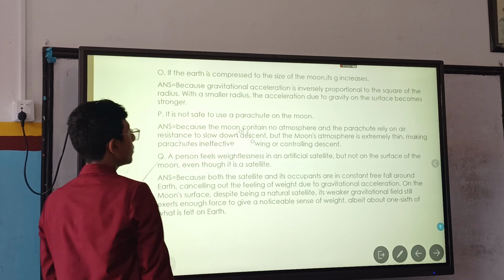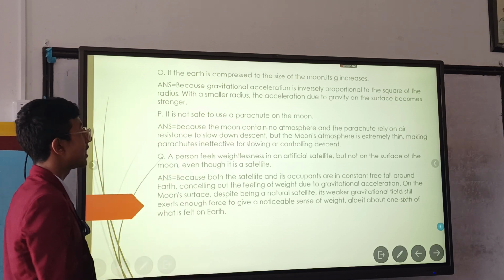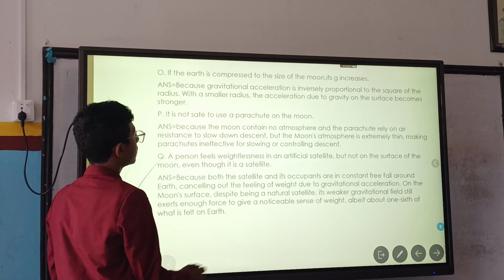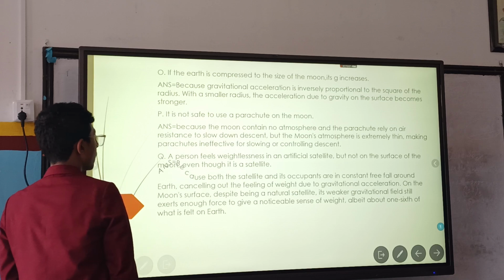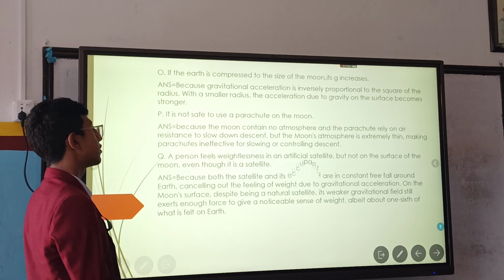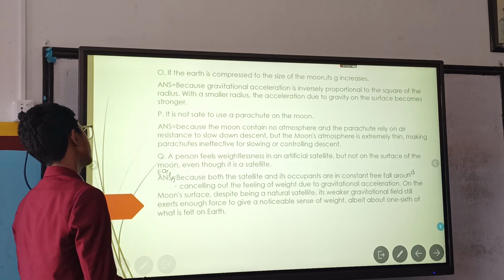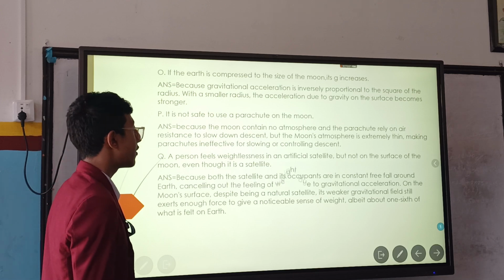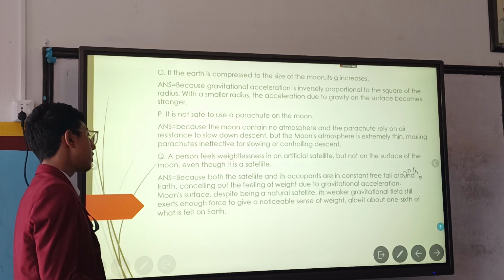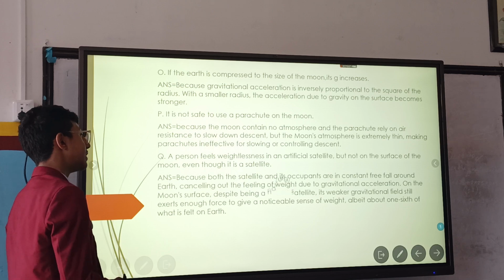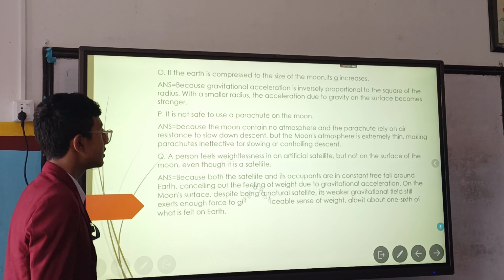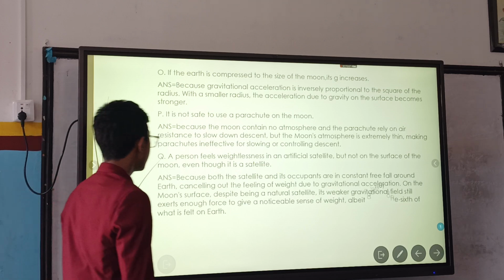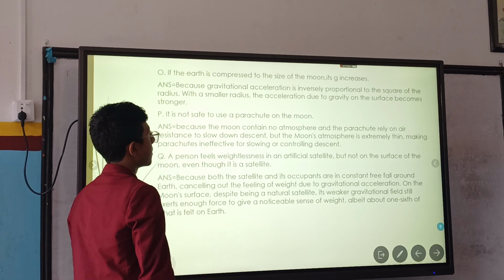A person feels weightless in an artificial satellite, but not on the surface of the moon, even though the moon is a satellite. Answer: because the satellite and its occupants are constantly in free fall all around, cancelling out the feeling of weight due to gravitational acceleration. On the moon's surface, despite being a natural satellite, its weaker gravitational field exerts enough force to give a noticeable sense of weight, about one-third of what is felt on the Earth.